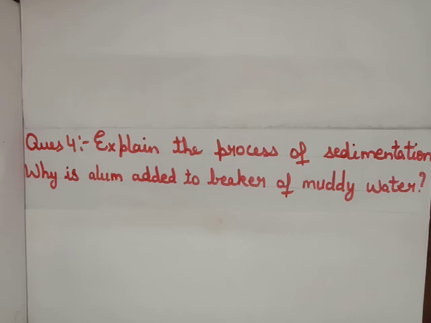After this, start writing in a new paragraph, as we are going to start with the second part of the same question. Start making a new paragraph. Alum is added to muddy water to fasten the sedimentation process because after adding alum to it, it settles on mud particles, making them heavier, which makes them settle down more quickly.